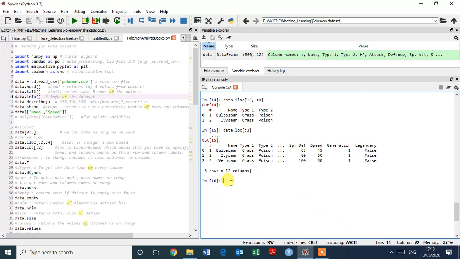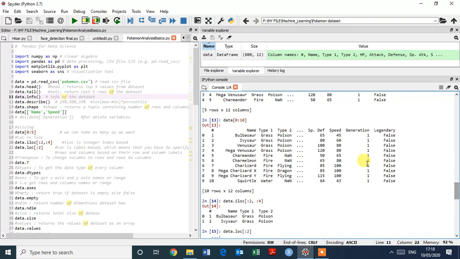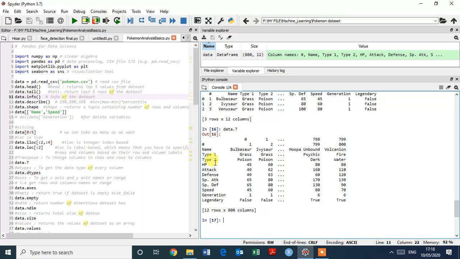So now we are going to transpose our data. It's very simple. Transpose means to change the columns to rows and rows to columns. Just type data.T and enter. So here you can see first we have the data like this. Okay, and now it changed rows to columns and columns to rows. Okay, so that's great.